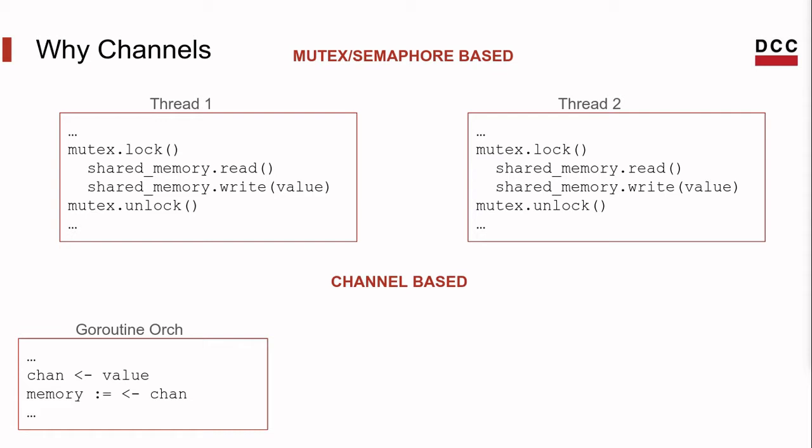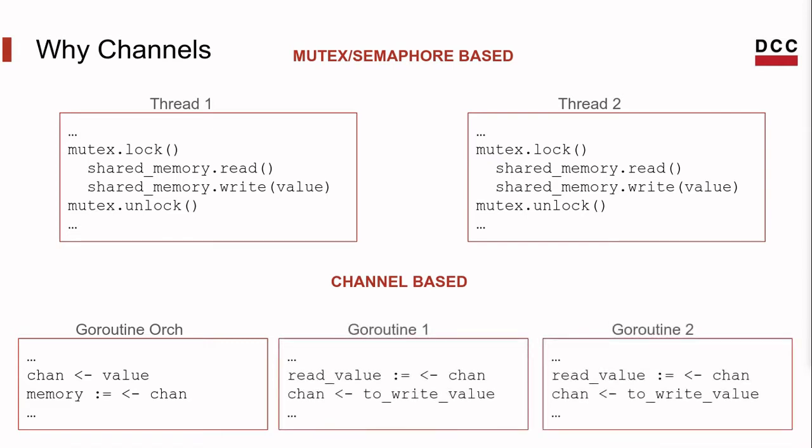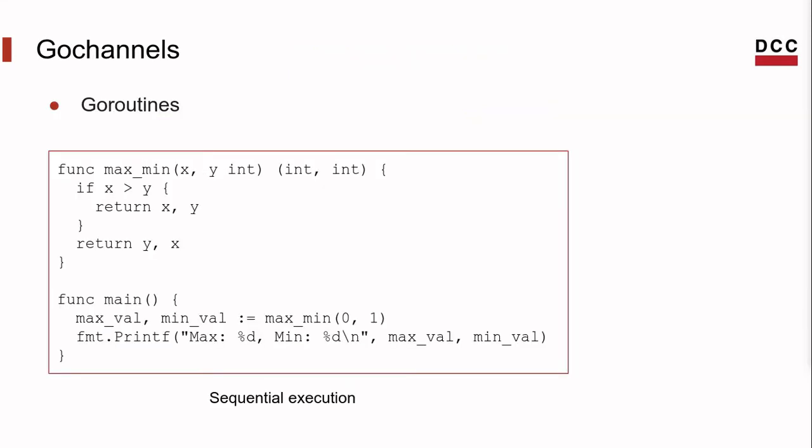In that example, we have a Go routine, which we will call the orchestrator. The orchestrator is actually the memory orchestrator. This thread is responsible for managing, generating, and passing values to the other Go routines, and these other Go routines will be responsible for computing something and communicating with the orchestrator so the orchestrator stores the value in the memory. To understand what Go channels are, firstly we have to explain what Go routines are.